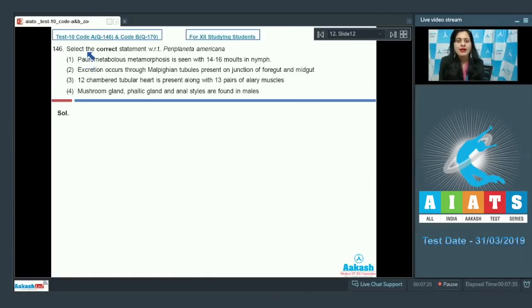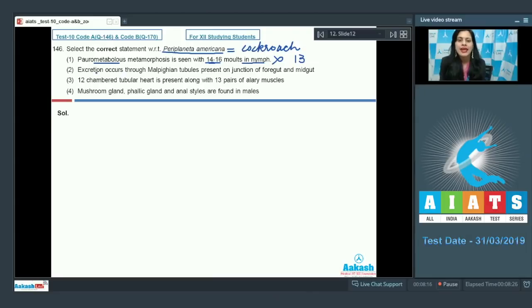Question number 146. Select the correct statement with respect to Periplaneta americana, commonly known as cockroach. The very first statement given is paurometabolous metamorphosis is seen with 14 to 16 moults in nymph, and this is an incorrect statement, so it cannot be a correct answer to our question, because paurometabolous metamorphosis or gradual metamorphosis is seen in Periplaneta americana with 13 moults in nymph and not 14 to 16 moults.